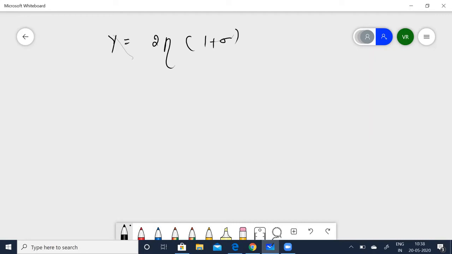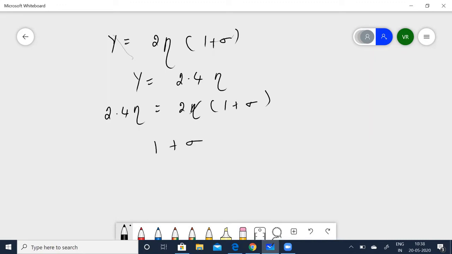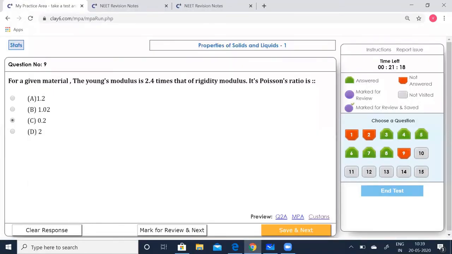Having known all the values, now you know Y is equal to 2.4 times eta. This you have to remember. So now substitute here. 2.4 eta is equal to 2 eta into 1 plus sigma. So from this we get 1 plus sigma, and eta and eta get cancelled. When you divide this, 1 plus sigma is equal to 1.2, or sigma is equal to 0.2. Let's see which option is correct. 0.2, option C is correct. Click that, go to the next.